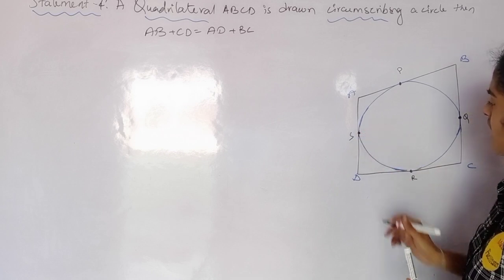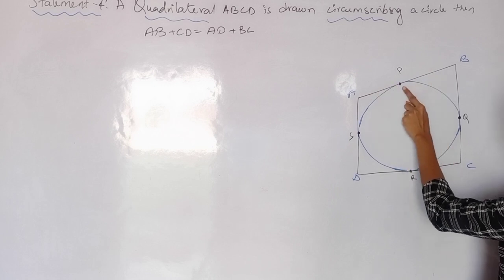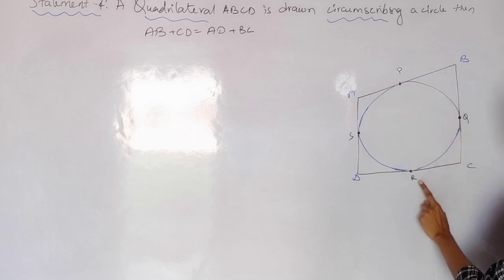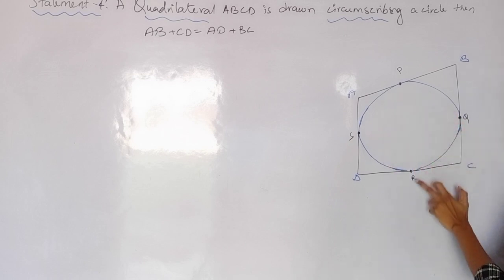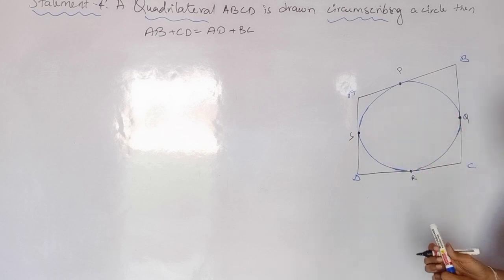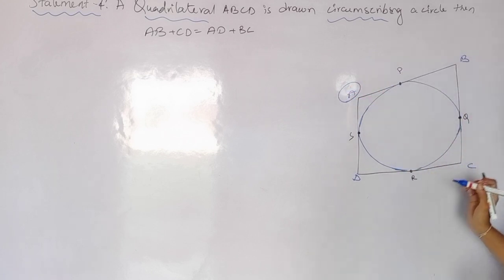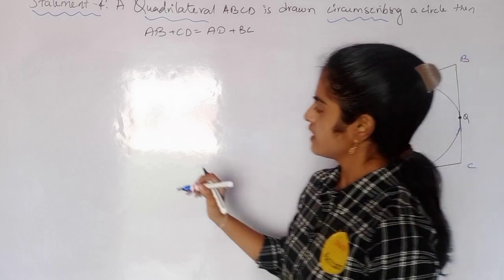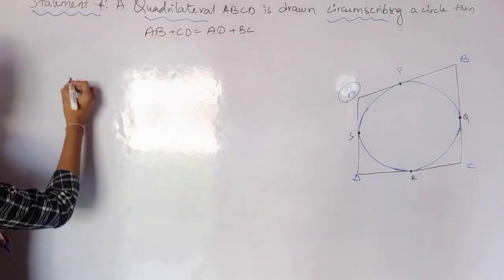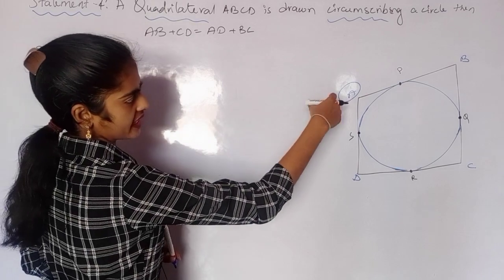Have a look at this. These are points of contact, and these are tangents. At a single point it is touching the circle. Now just consider this single point A. Tell me, is this point A inside the circle or outside the circle? We know that the point A is outside the circle, isn't it?